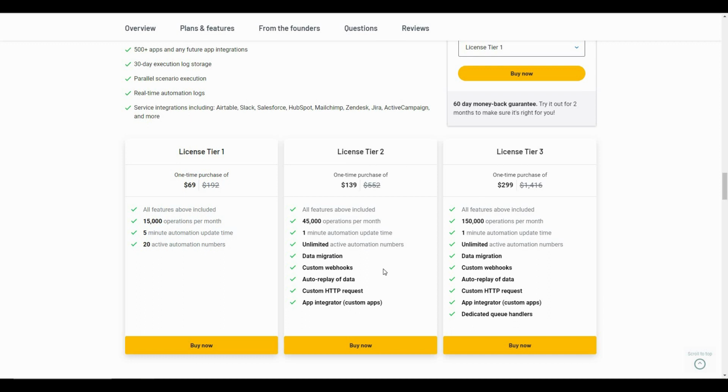And also you get 20 active automations on tier 1 and unlimited active automations on both tier 2 and tier 3. And there are some extra features on tier 2, as you can see, such as data migration, and on tier 3 you get another additional feature that is not available even on tier 2, which is dedicated queue handlers.